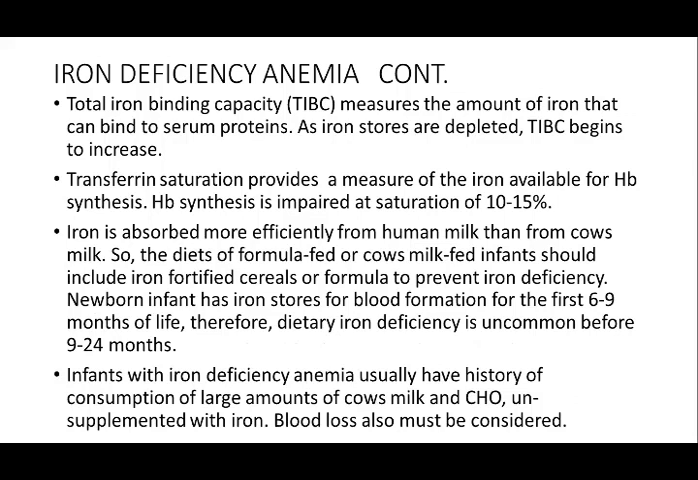Iron is absorbed more efficiently from human milk than cow's milk. So the diets of formula-fed or cow milk-fed infants should include iron-fortified cereals or formulas to prevent iron deficiency. Newborn infants have iron stored for blood formation for the first 6 to 9 months of life. Therefore, dietary iron deficiency is uncommon before 9 to 24 months.